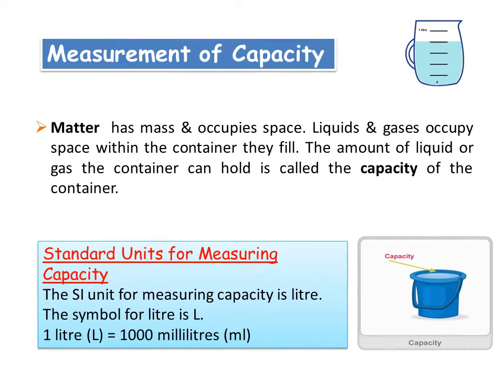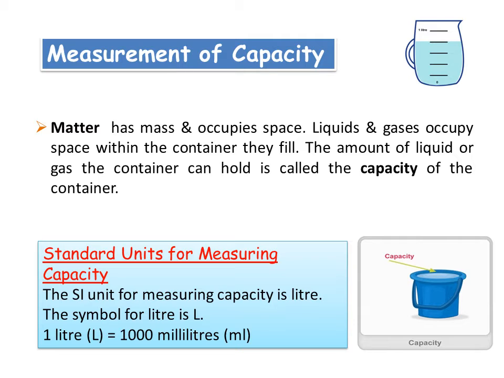Measurement of capacity. Matter has mass and occupies space. Liquid and gases occupy space within the container they fill. The amount of liquid or gas the container can hold is called the capacity of the container. Volume is the space a substance occupies or contains.